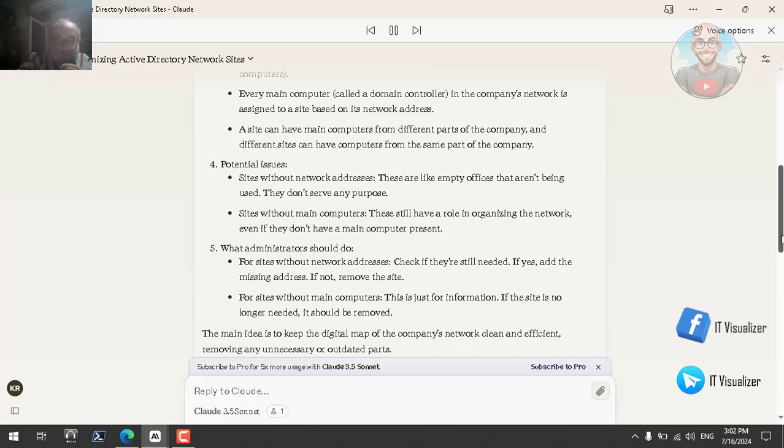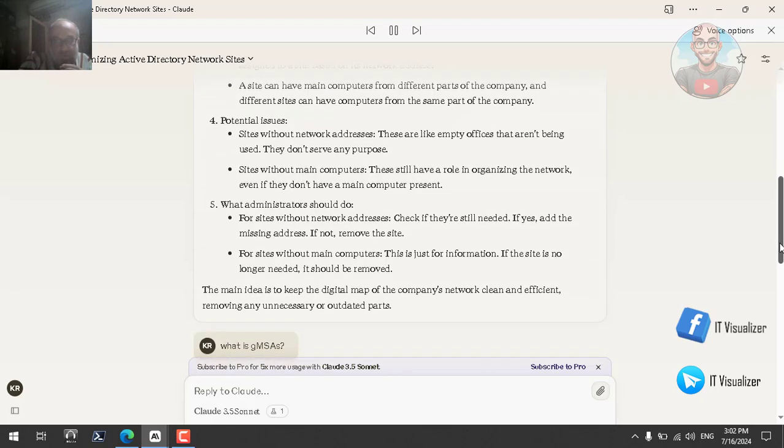What administrators should do. For sites without network addresses, check if they're still needed. If yes, add the missing address. If not, remove the site. For sites without main computers, this is just for information. If the site is no longer needed, it should be removed. Okay, so this is a good thing.